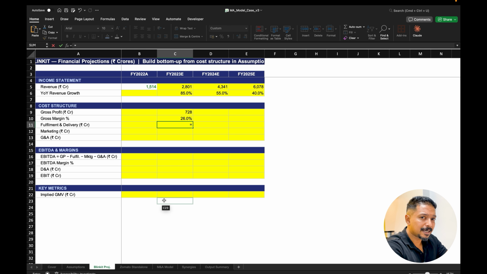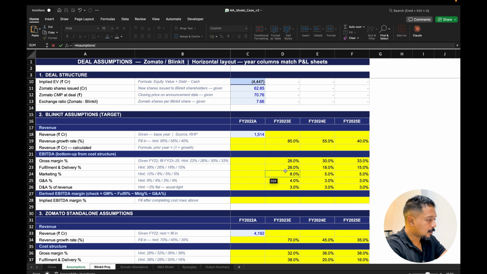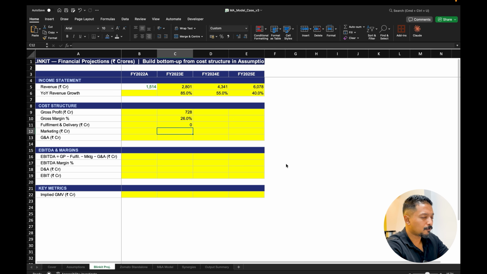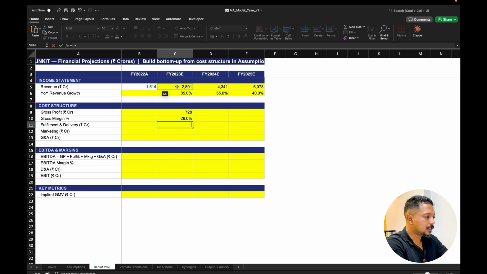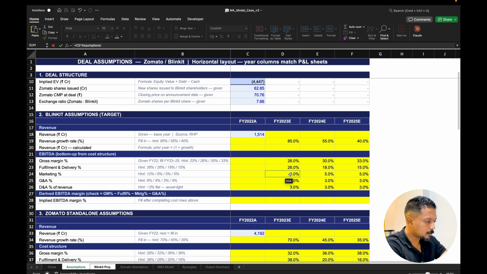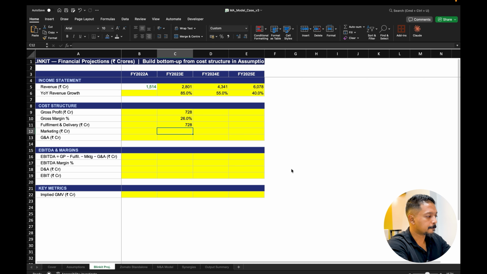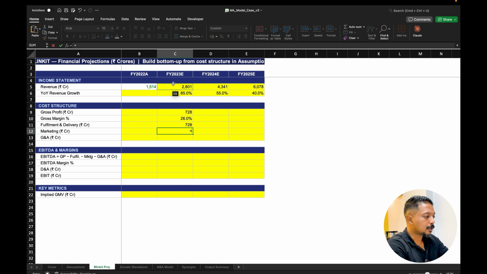Then we've got fulfillment and delivery, which we've taken as 26%. What we're going to do is the entire calculation all at once for all the cells, which would save a lot of time. So we multiply the revenue with the fulfillment and delivery percentage. Now, marketing: remember, all of these values are calculated as a percentage of revenue, because that is called common size analysis, which is done for operational costs, right?